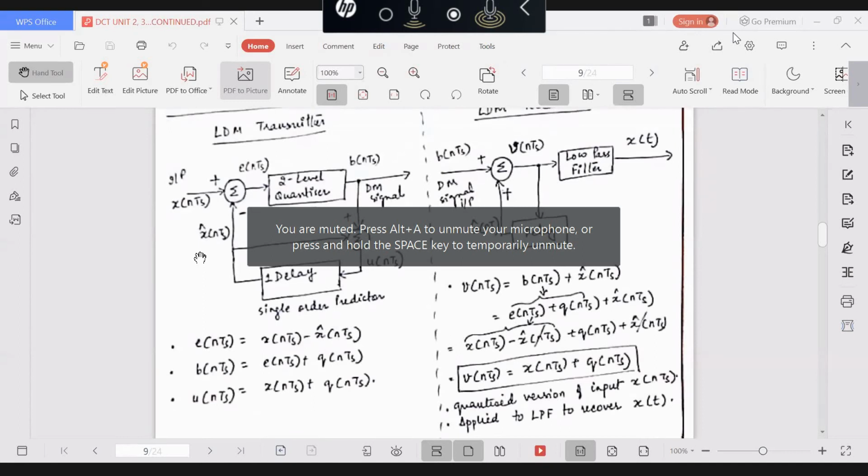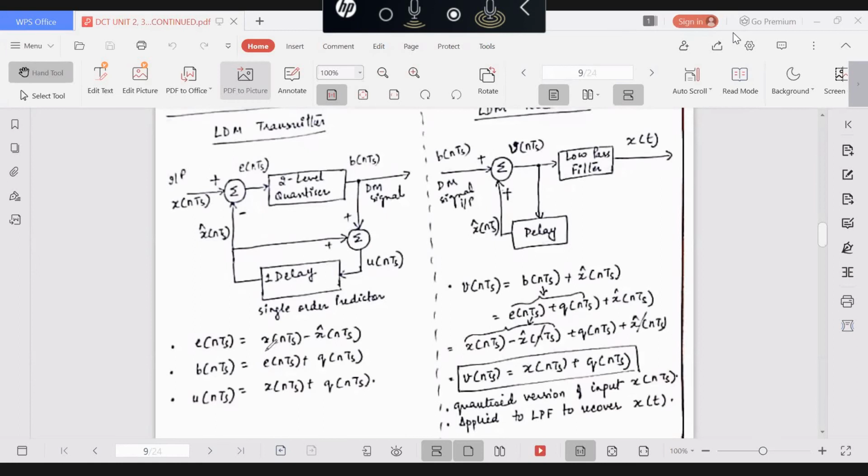These are the equations that you are observing in this diagram. In delta modulation, we are encoding the difference between the present value and its predicted value, which is nothing but the difference between adjacent values. This is one equation. The output b(nTs), which represents our DM signal, is expressed in terms of the error signal, because this difference is called the error. This error signal is passed through a two-level quantizer, so the output is expressed as e(nTs) plus q(nTs).